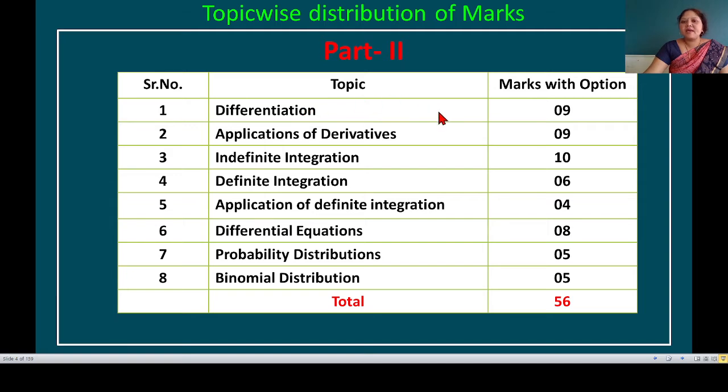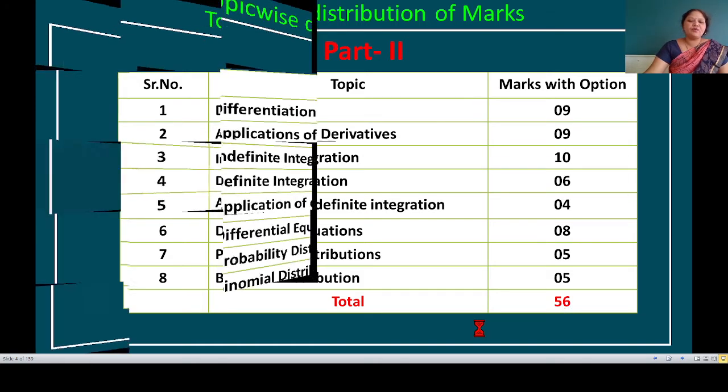Differentiation carries maximum 9 marks, applications of derivatives 9 marks, indefinite integration 10 marks, definite integration 6 marks, application of definite integration 4 marks, differential equations 8 marks, probability distributions 5 marks, binomial distribution 5 marks and total is 56 marks. Now let us see question paper nature for board examination.